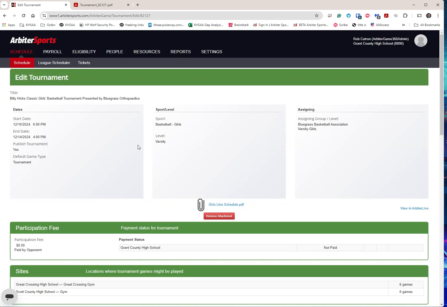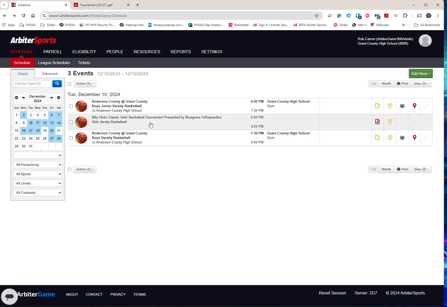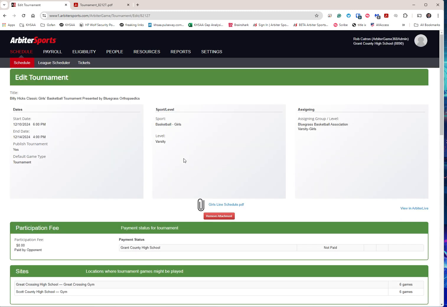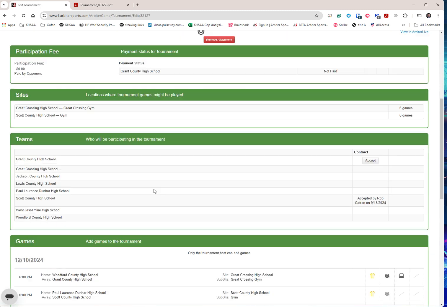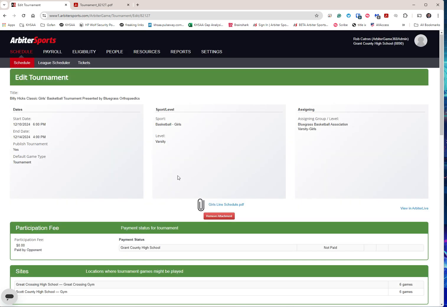I think the confusion is the fact that when Grant County looks at this, the score boxes aren't here. The visiting teams would have to go to their schedule, click on the tournament, and then you can enter scores. And honestly, that's all the visiting team should do, is enter scores. They can enter scores just like you did in our system. It doesn't matter whoever the home or away team is, either one of them can enter the score. So I wanted to clarify that for sure.